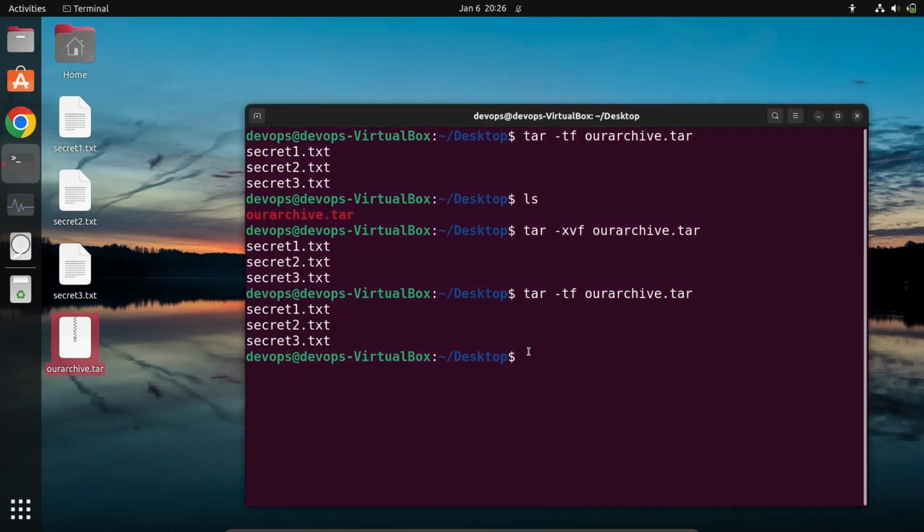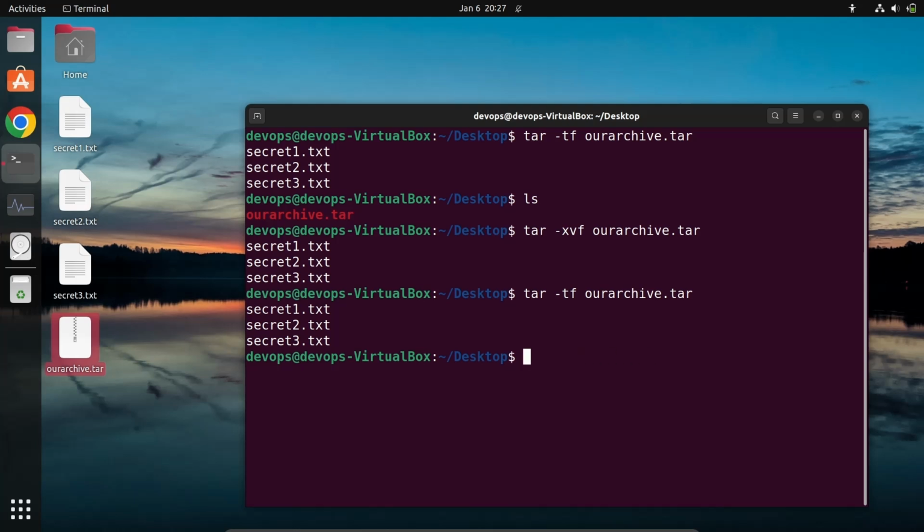Now if we are clear with this, let's move ahead and learn about compression. Compression by default comes with two techniques. The first one is the gzip compression technique. It compresses a bit less, but it is fast. Similarly we have bzip, which compresses more, but it is a bit slow.